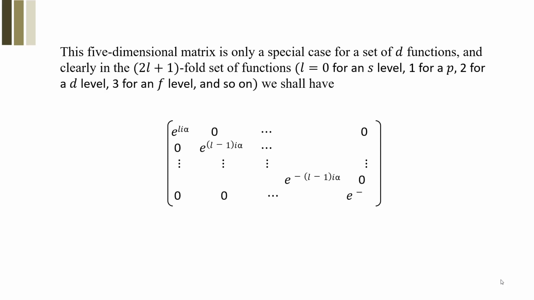You have e to the power Liα, e to the power (L minus 1)iα, it will go on like that, e to the power (L minus 2), then it will go to minus (L minus 1)iα, and ultimately it will go to e to the power minus Liα. So again, as we have seen in the earlier case, it forms a geometric progression, and therefore I am not coming into the mathematical details of this, though it's not quite difficult to derive it.